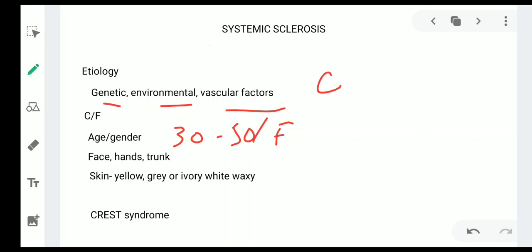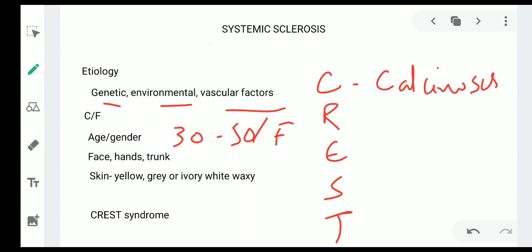There is a syndrome associated to this that is known as the CREST syndrome. So CREST syndrome is C for calcinosis cutis.